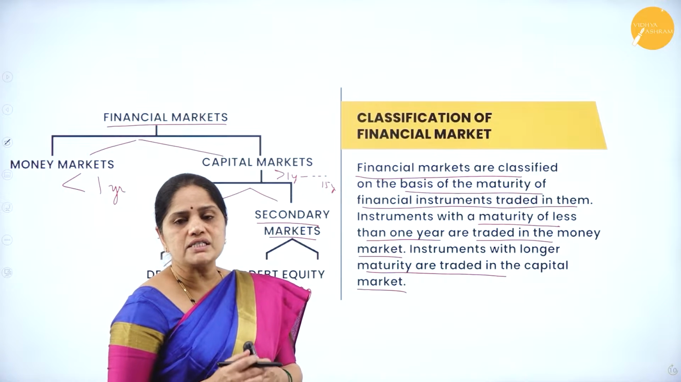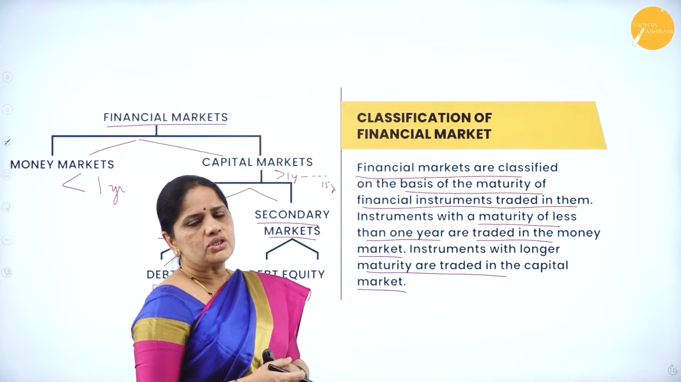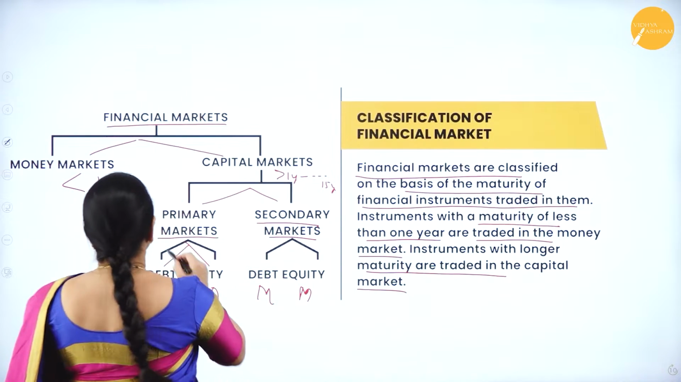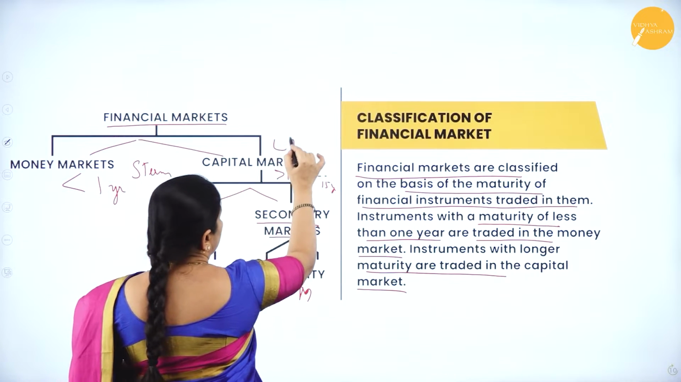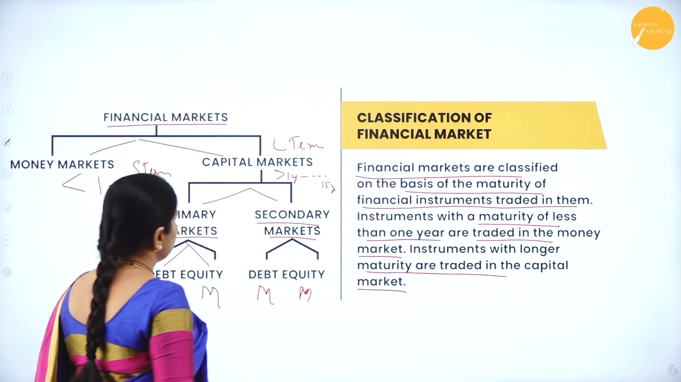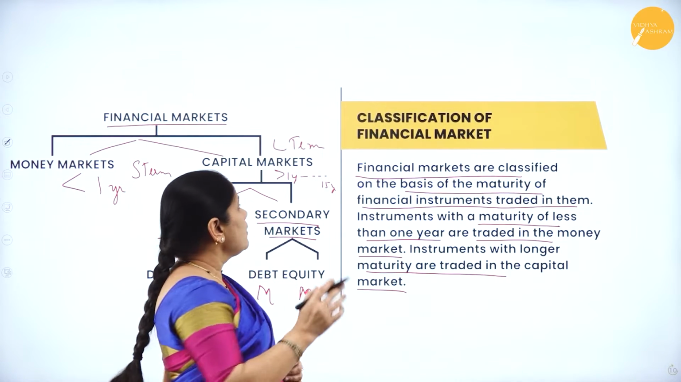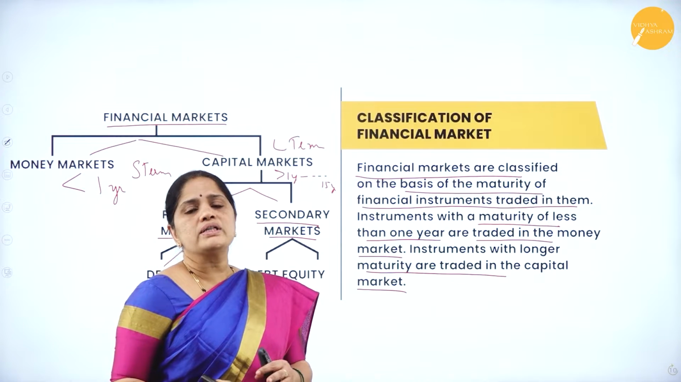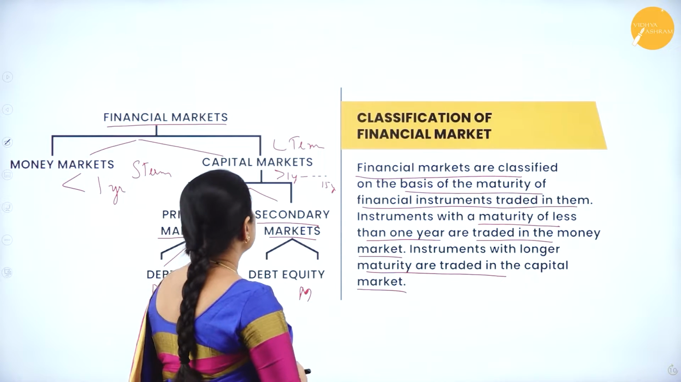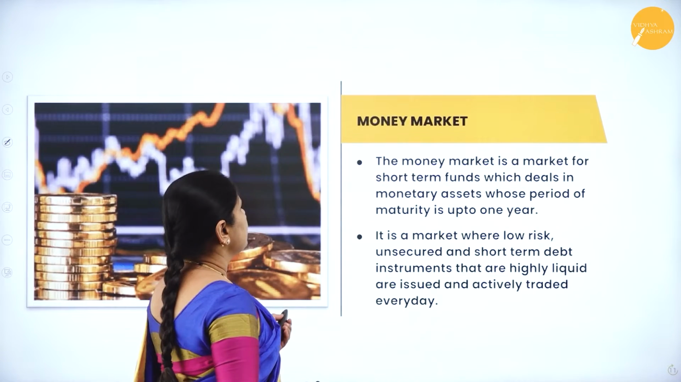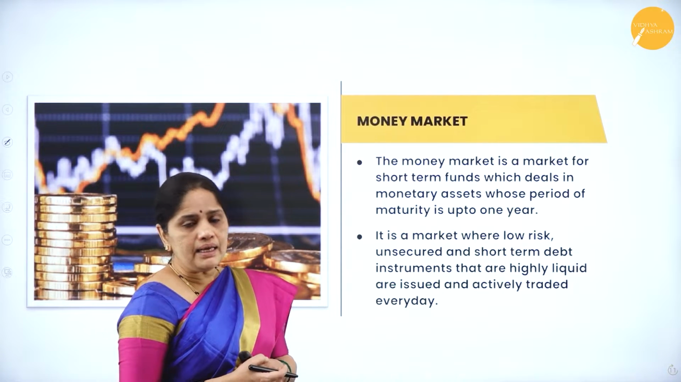So, it is always based on the maturity of the instruments traded in them. For the short term funds, it is money market, and capital market is for the long term funds. Short term means a period of less than 1 year, whereas long term is more than 1 year, up to 15 years, 20 years, you can get the funds from this capital market.